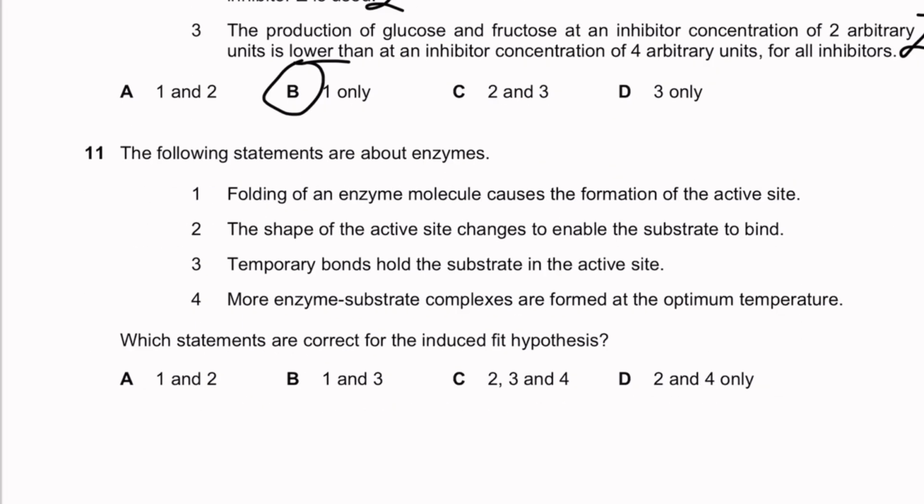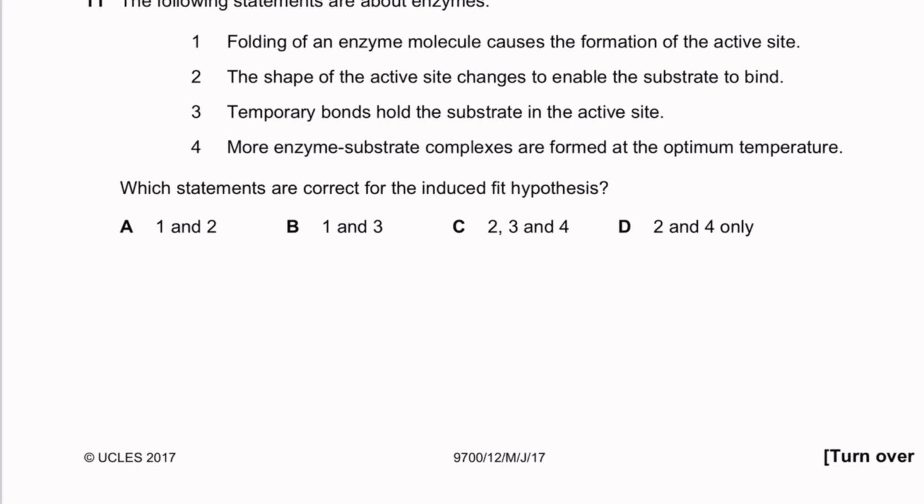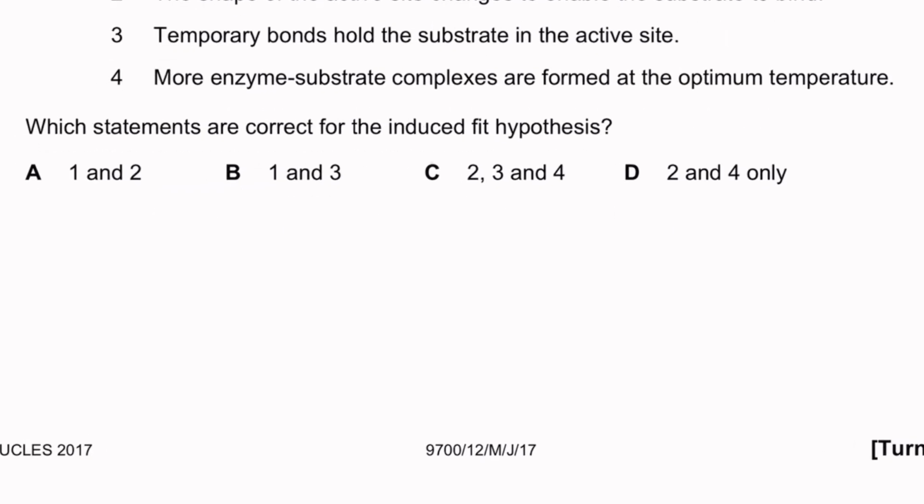The following statements are about enzymes. Folding of an enzyme molecule causes the formation of the active site. The shape of the active site changes to enable substrates to bind. Temporary bonds hold the substrate to the active site, and more enzyme-substrate complexes are formed at the optimum temperature. Which of these statements are correct for the induced fit hypothesis?